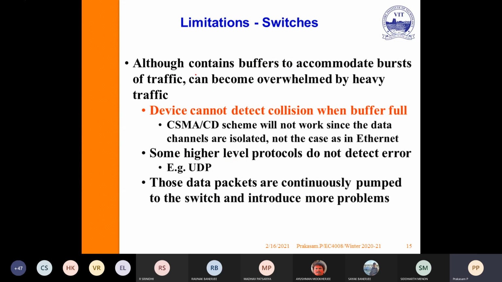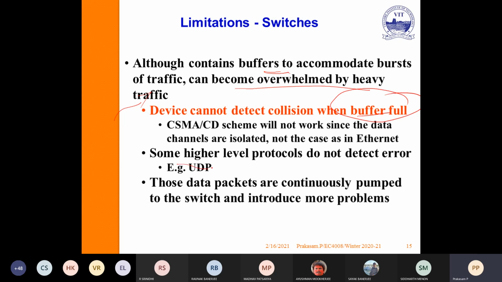Limitations. Although it contains buffers to accommodate bursts of traffic, a switch can become overwhelmed by heavy traffic. Suppose the channel capacity is 10 Mbps. If the traffic is more than that, automatically problems will happen for the switches, and the bottleneck comes. The device cannot detect collisions when the buffer is full.